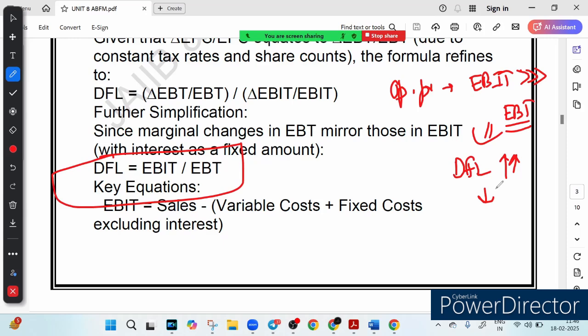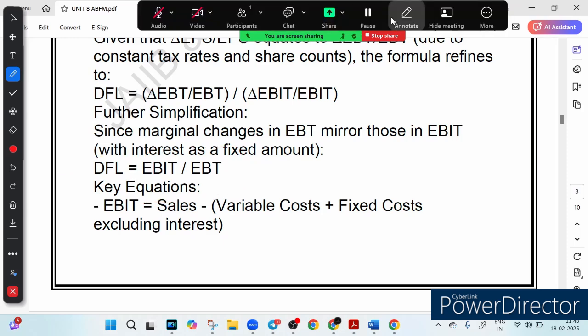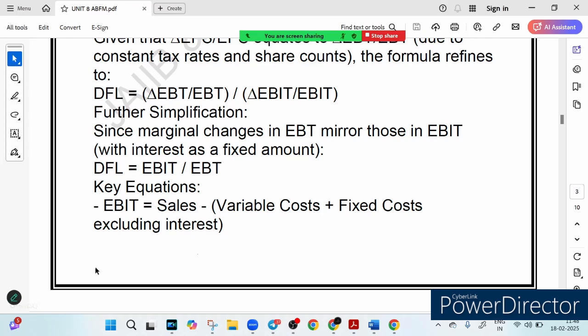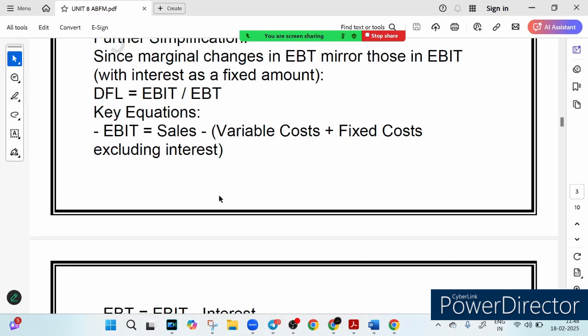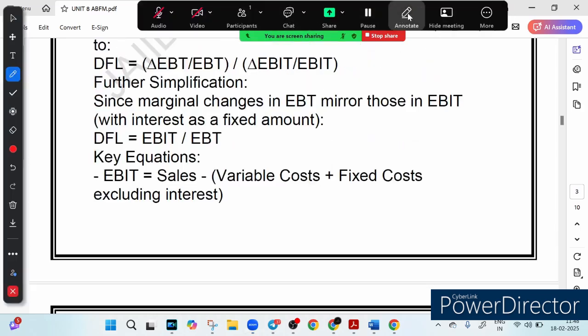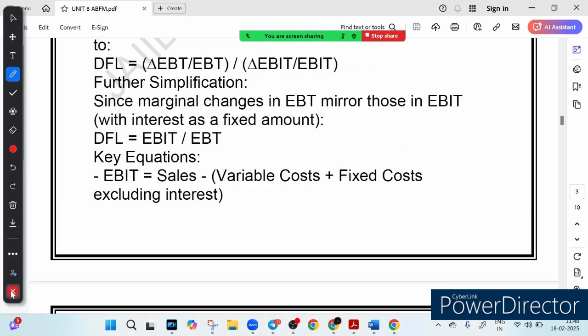So you have to ensure that this difference between EBIT and EBT is not large, because it is a ratio between EBIT and EBT, right? EBIT upon EBT. Now how to find this EBIT? I hope you remember the discussion we have done regarding the break-even point. If you don't remember it, let me remind you once more. There is a trick to remember it.